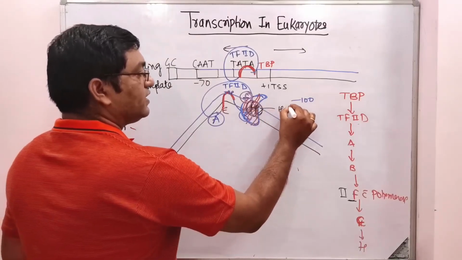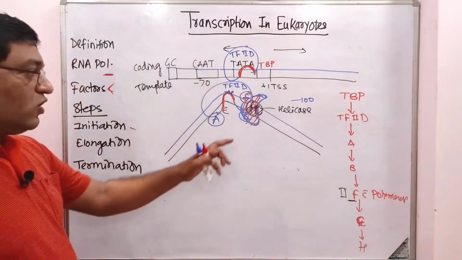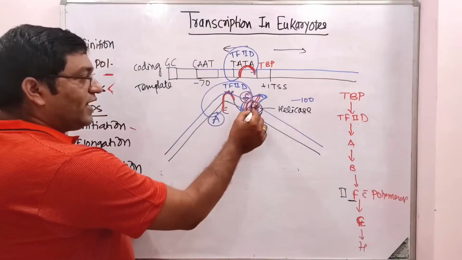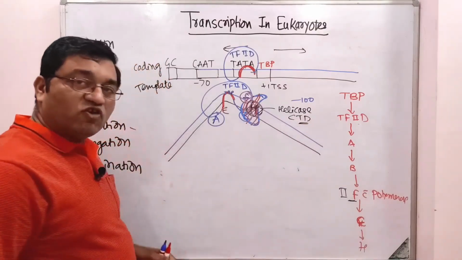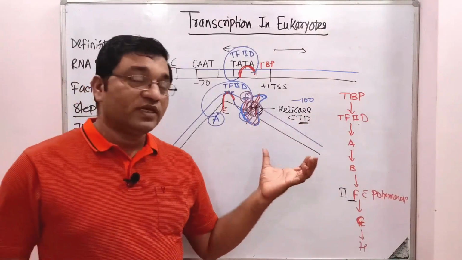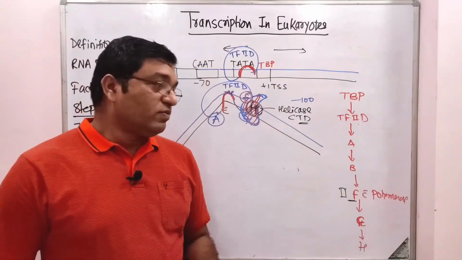It has helicase activity; it is responsible for unwinding of the DNA molecule. Also, it phosphorylates the carboxyl terminal domain of the RNA polymerase and activates the RNA polymerase.